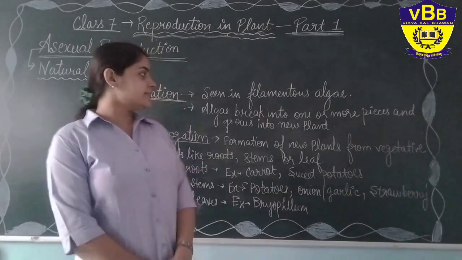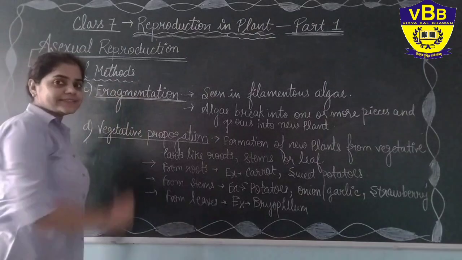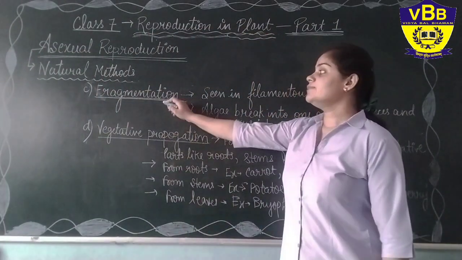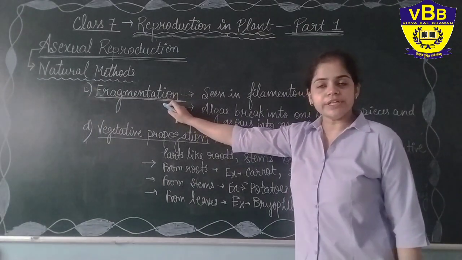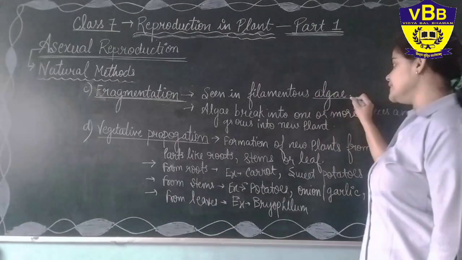So let us see the third method. Our third method is fragmentation. Yes, this name also says something. What is fragmentation? To break into fragments, and each fragment will grow into a new plant. For example, it is seen in algae.